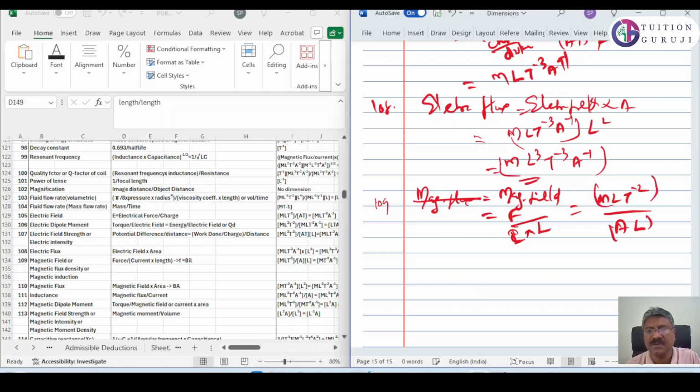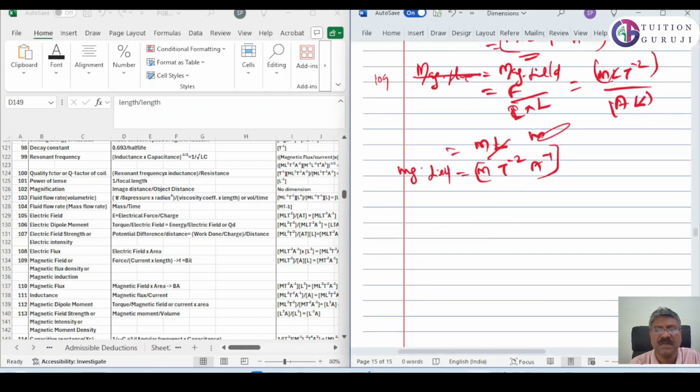Okay, so what will we get? Magnetic field is equal to M. This L and L will get cancelled, then M T raised to minus 2, A raised to minus 1. Okay, this is actually magnetic field.